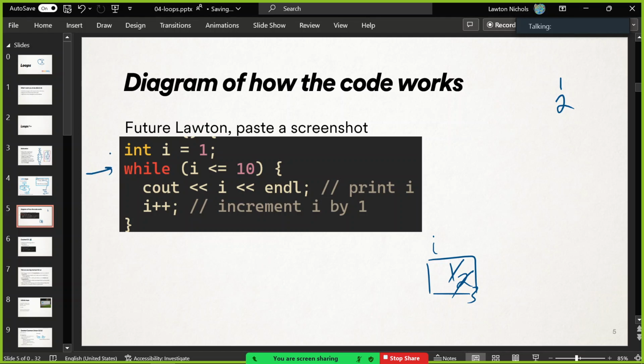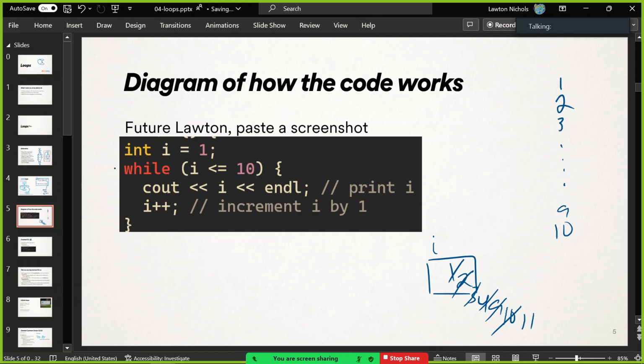So is 3 less than or equal to 10? Go back to the condition. Yes. Print, I++. Is 4 less than or equal to 10? Yes. Print, I++. And so you can imagine, like, we're going to print 9, make 9 10. Is 10 less than or equal to 10? Yes. Print, I++, so 10. And then we make I 11.